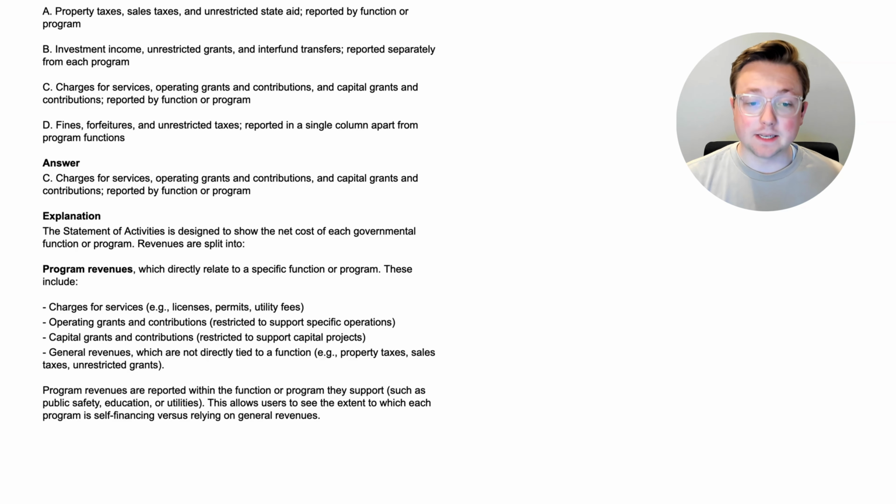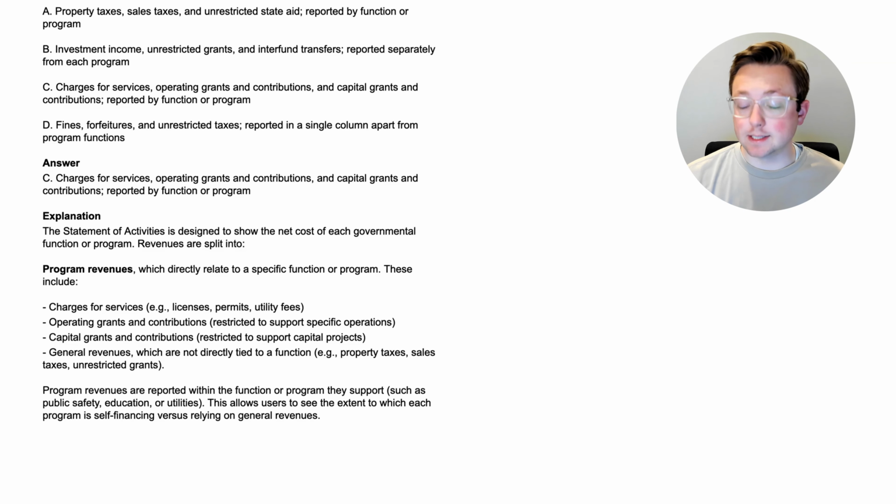So let's go through this. The statement of activities is designed to show the net cost of each governmental function or program. Revenues are split into program revenues, which directly relate to a specific function or program. These include, so these are the different kinds of program revenues: charges for services, operating grants and contributions, and capital grants and contributions. So let's talk about what falls into each of those categories.